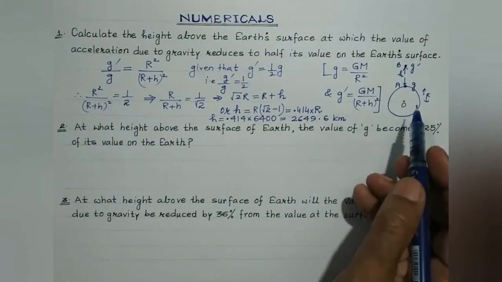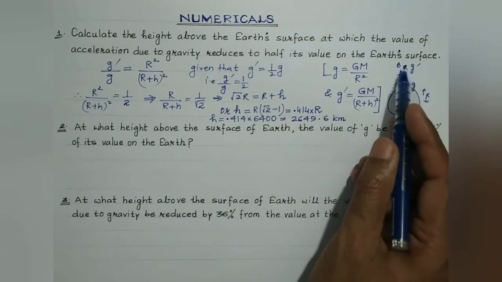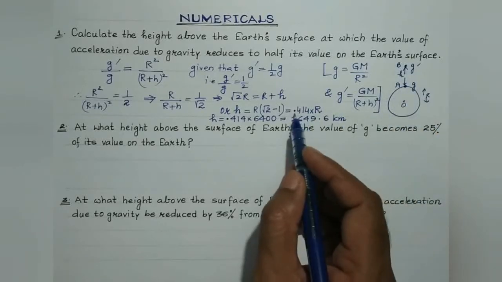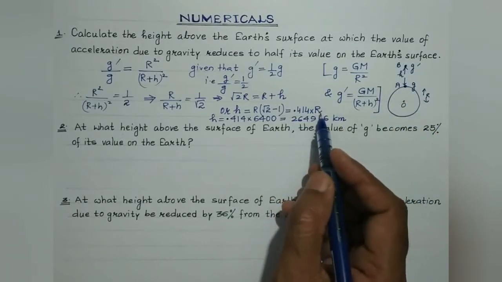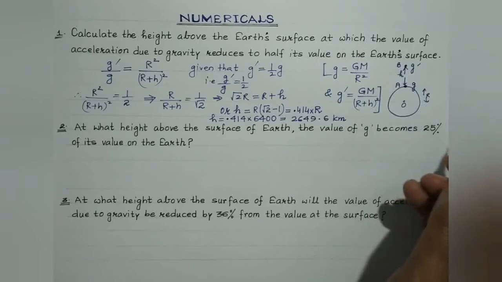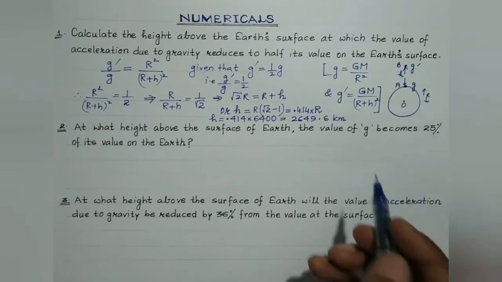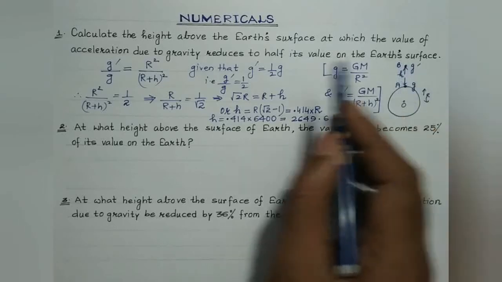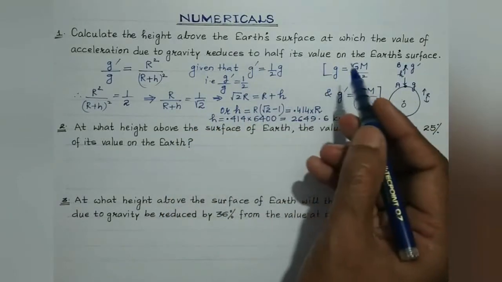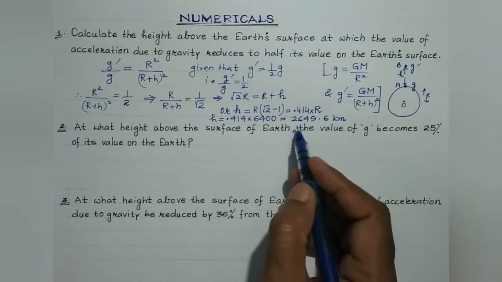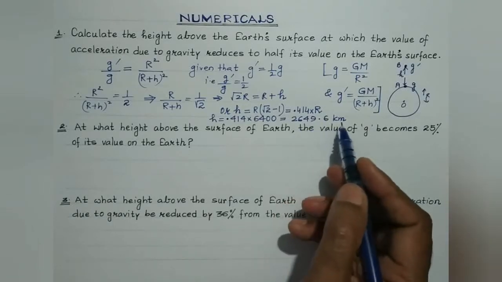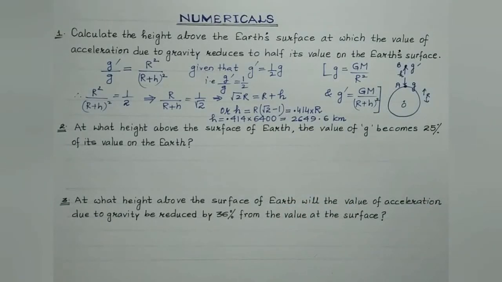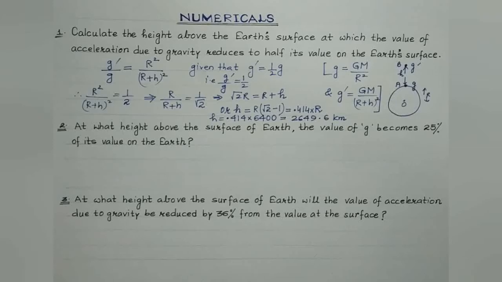So in terms of r, the height of the point B from the Earth's surface would be 0.414 into capital R. Capital R is considered to be the radius of the Earth, right? And the numerical value of the height at which the value of acceleration due to gravity reduces to half its value on the Earth's surface would be 2649.6 kilometer. Right, students? Okay.